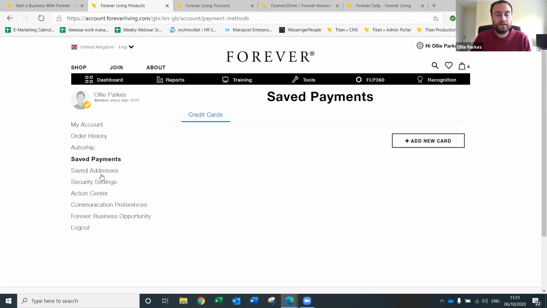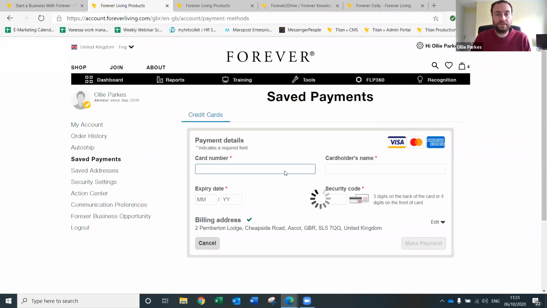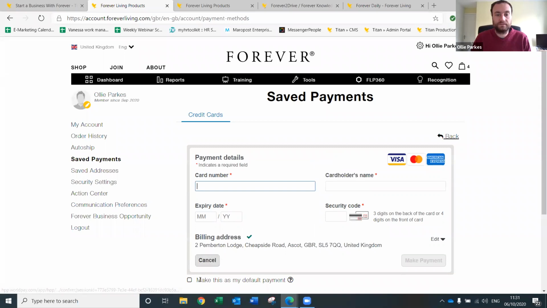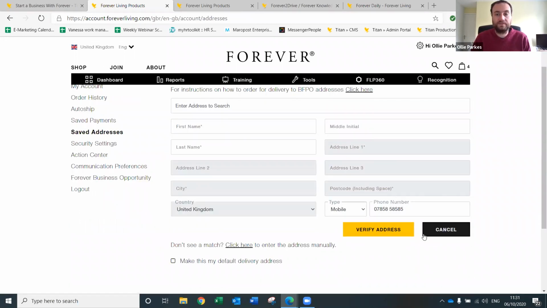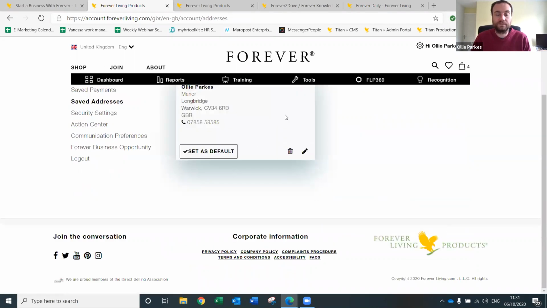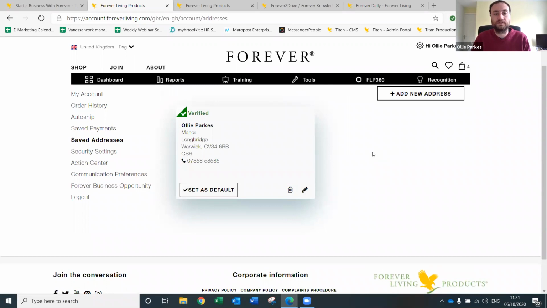No? Okay, cool. So saved payments tab on here. Again, you just press add card, and then you'd go through that and add your card and your name, and then you'd press make payment there, and then that would basically save the card, so you can come back to it later. Saved address is exactly the same. So here's my address there, but I can add a new address here and press verify address, and it will appear here. So that just makes the shopping experience quicker as well. When you're going through the shop flows, you can automatically have your card or your address already saved, so you don't have to type it in every time.